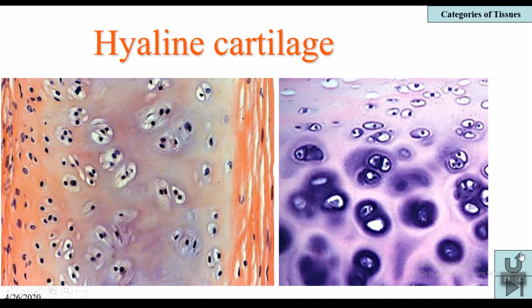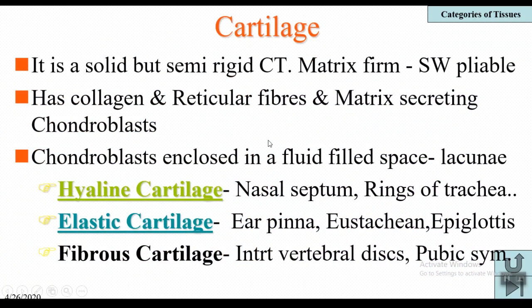It is the major type of cartilage, and it is observed in the nasal septum, rings of trachea, and also bronchi, costal cartilages and articular cartilages. All these are made up of hyaline cartilage. It is the weakest cartilage and it is present in most of the areas.